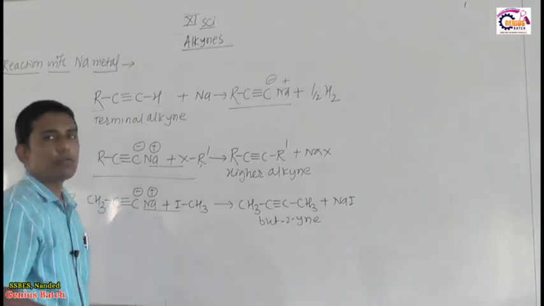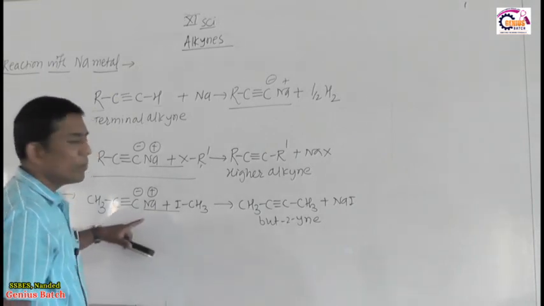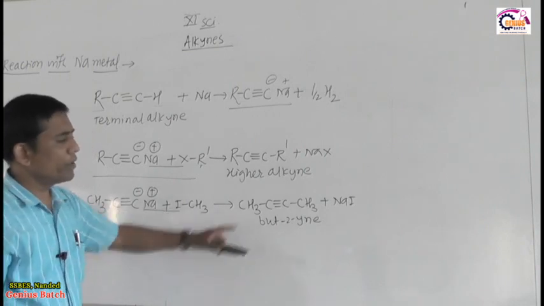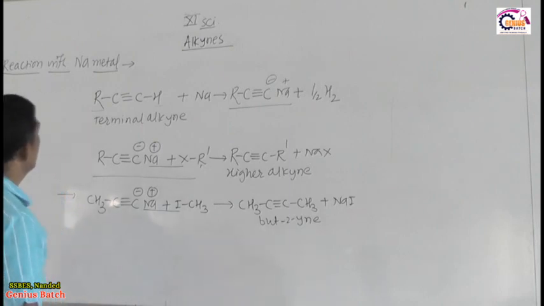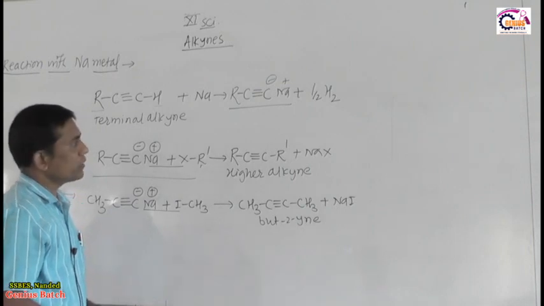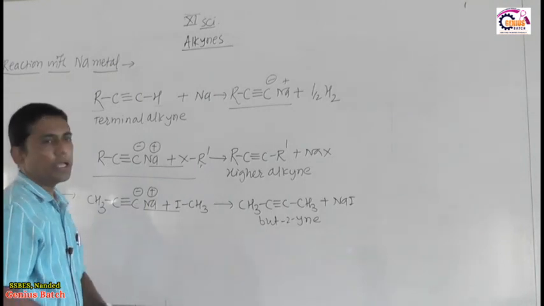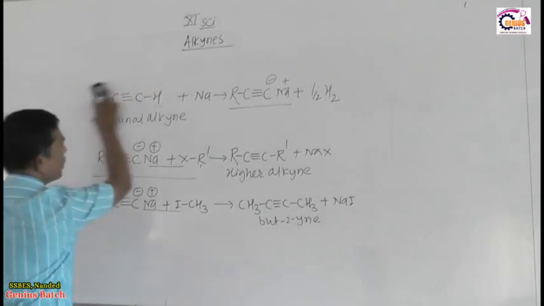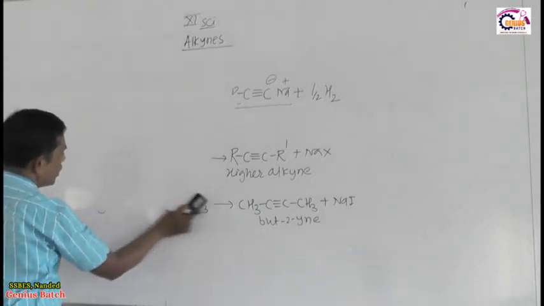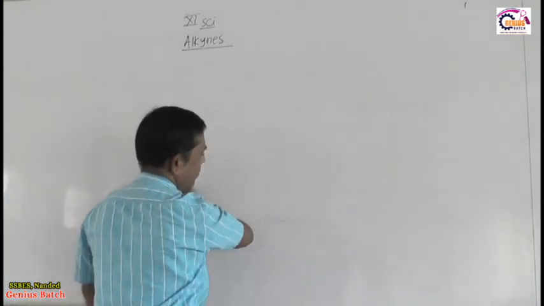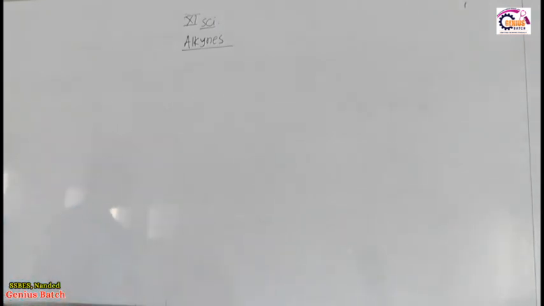That is another method for preparation of higher alkynes from this monosodium or disodium salt. When it is treated with alkyl halide, it will produce higher alkynes. So this is about the utility of this reaction: a neutralization reaction that forms a mono or disodium salt, which reacts with alkyl halide to form higher alkynes. So this is another way to prove the acidic nature of terminal alkynes. Non-terminal alkynes are non-acidic in nature due to unavailability of hydrogen on the triply bonded carbon atom.